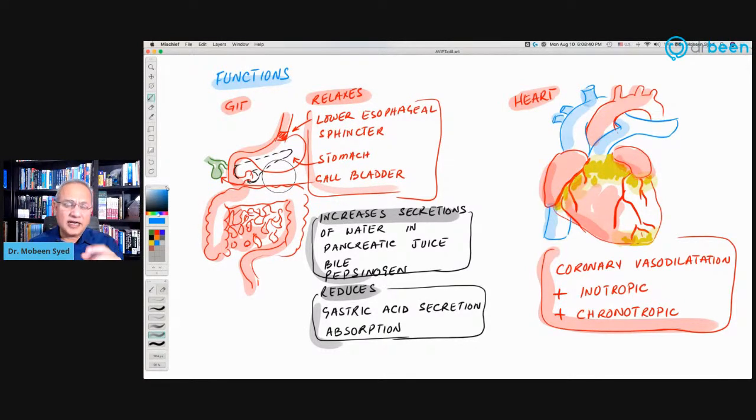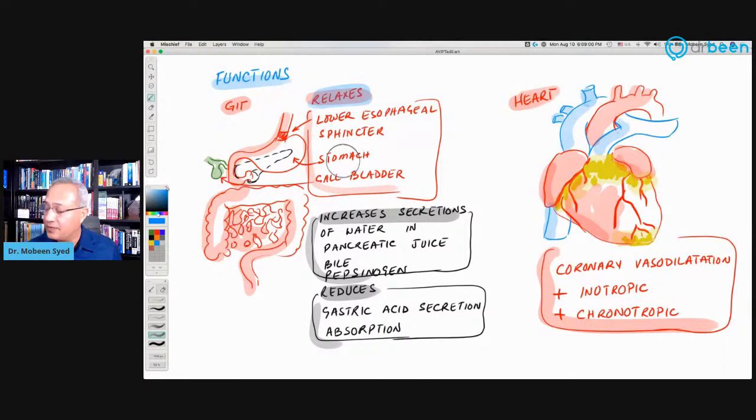So that is the general idea. Plus, also remember that whenever we have increased motility, usually with that we have increased secretions produced from the GIT as well, because now we are in a hyperfunctioning mode. So if you keep that in mind and look at the function here, you would see that number one, it